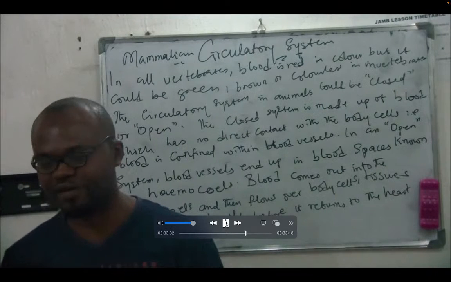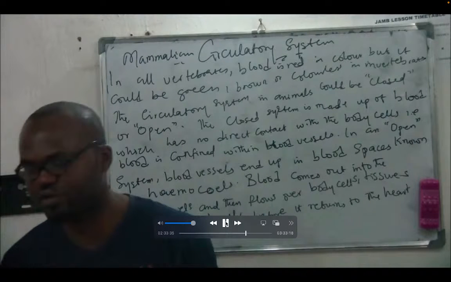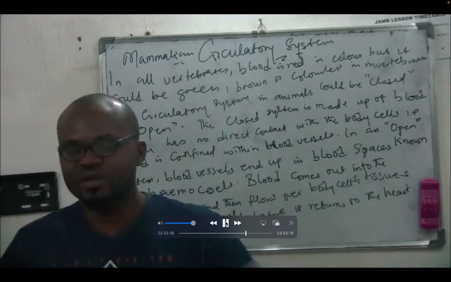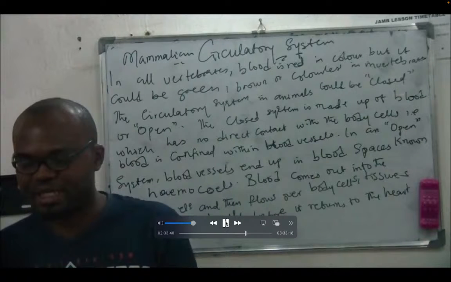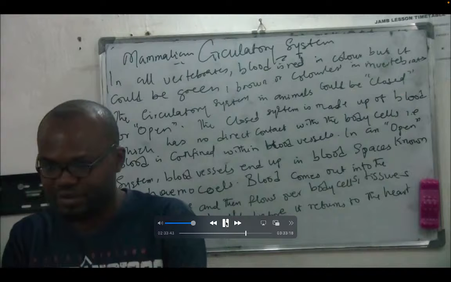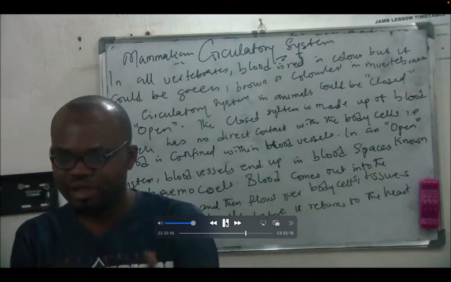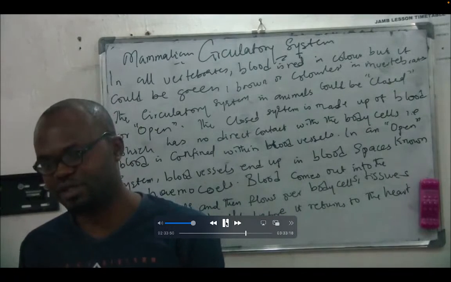You are going to find out the vessel, whether it is the artery or the vein. So this circulatory system is made up of the heart and the blood vessels. Whenever you hear circulatory system, you know we are talking about the heart, the blood vessels, and the blood itself, isn't it?